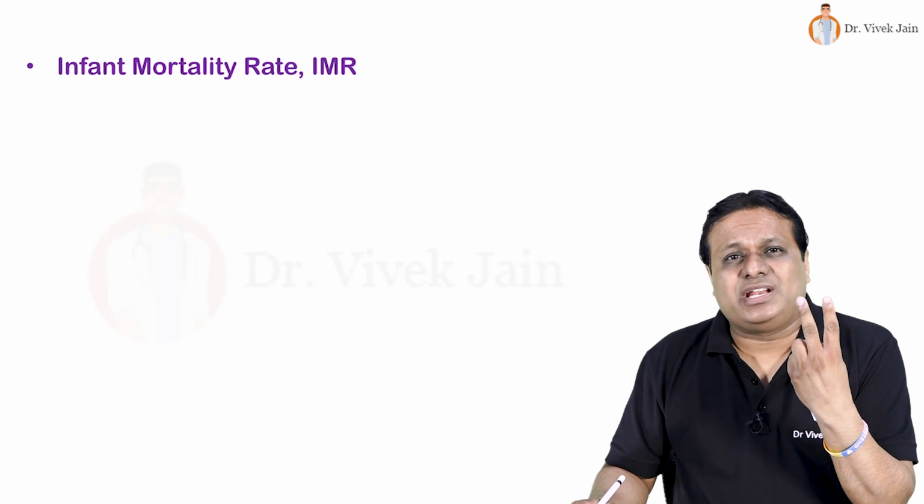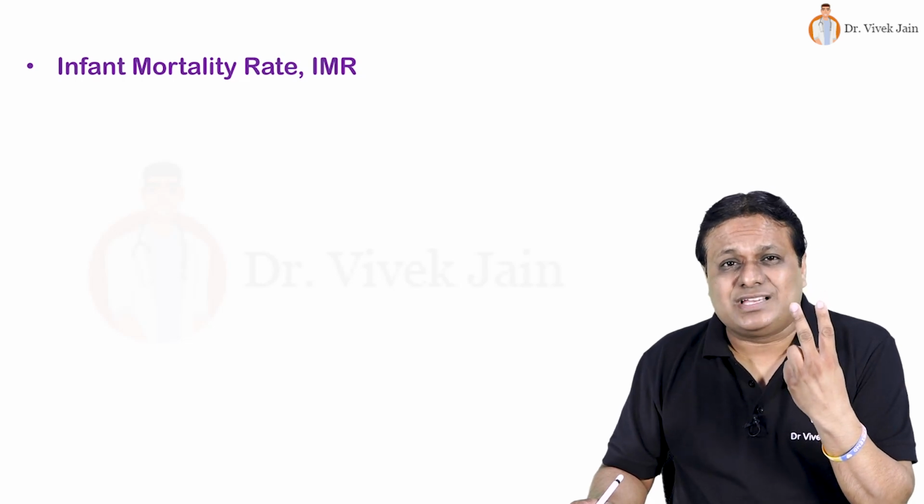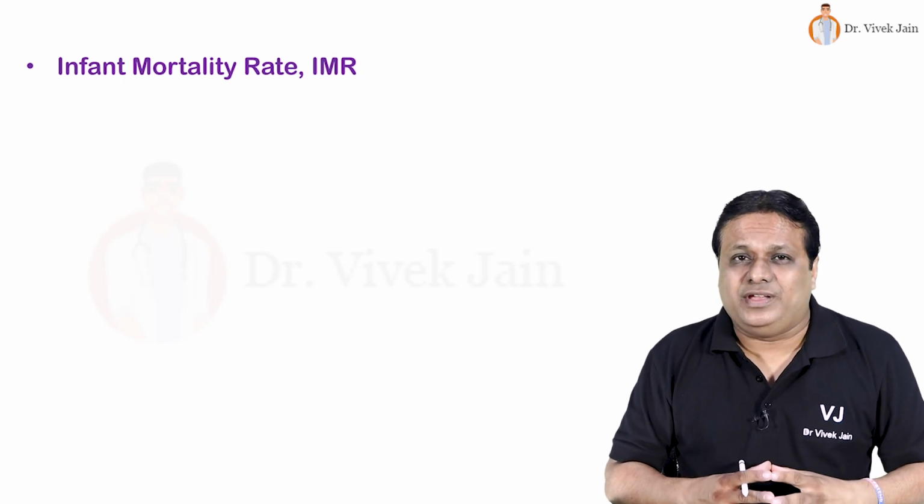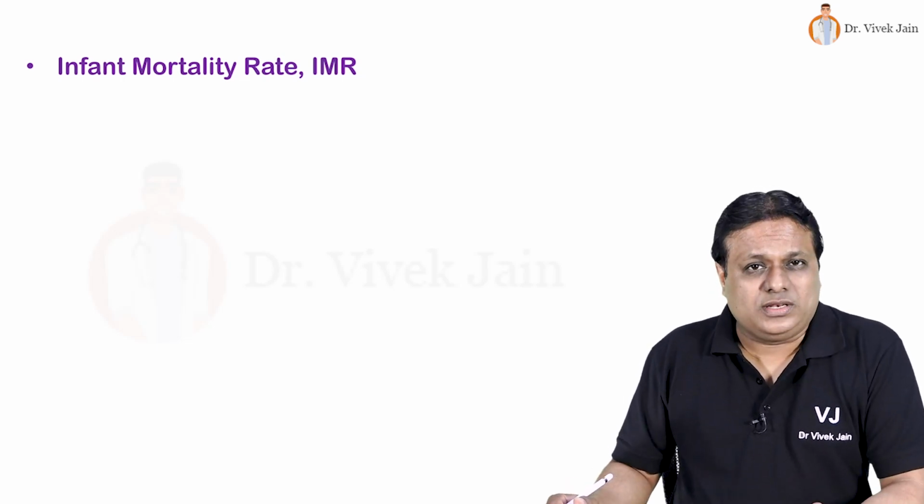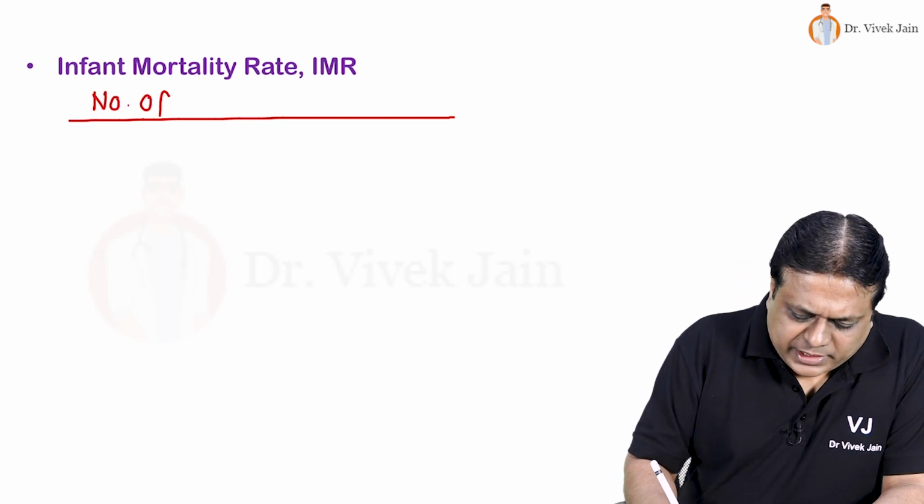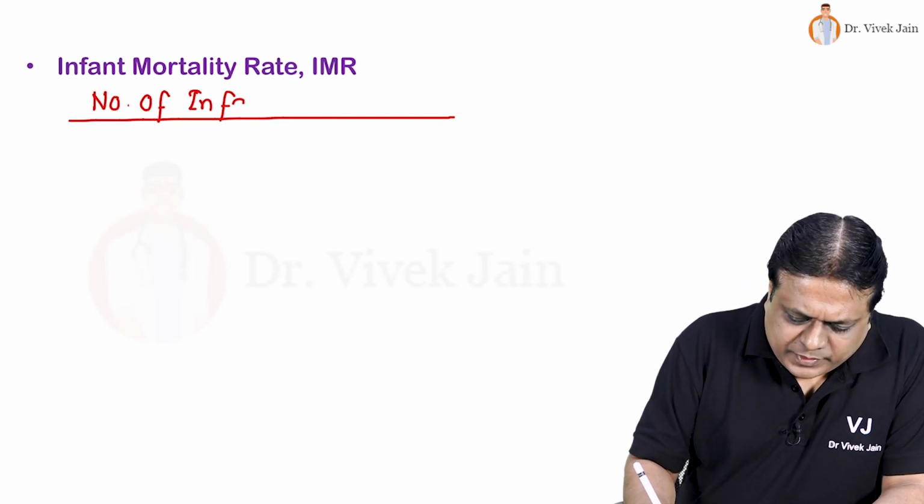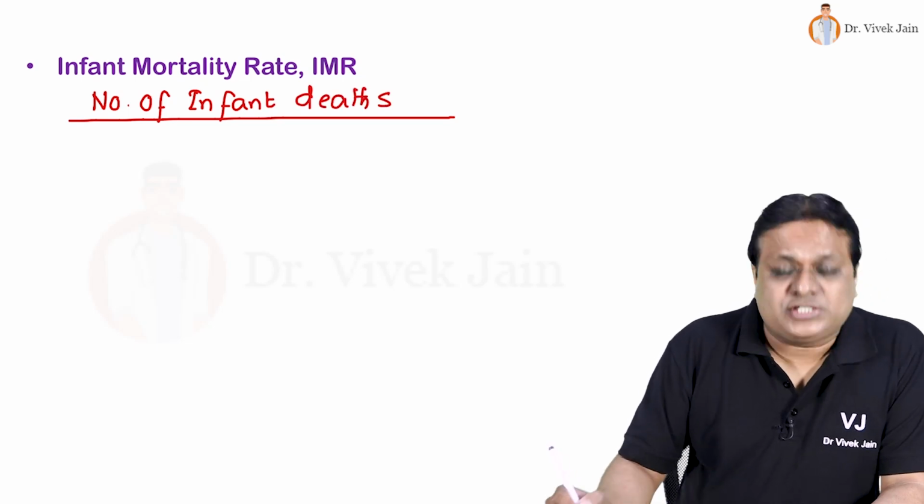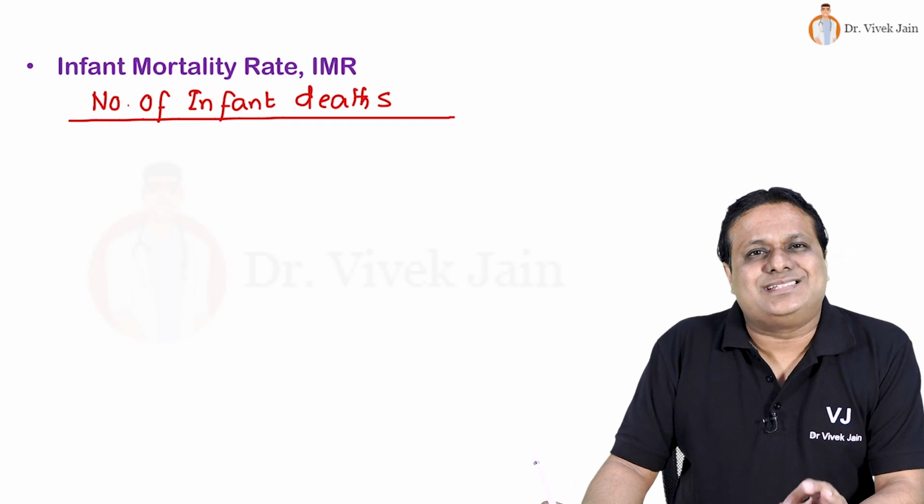Availability, utilization and effectiveness of health services is measured by that, and it is also a predictor of state failure and health status overall. IMR is calculated as infant mortality. So numerator will be number of infant deaths. What is the definition of an infant? Age less than 1 year.